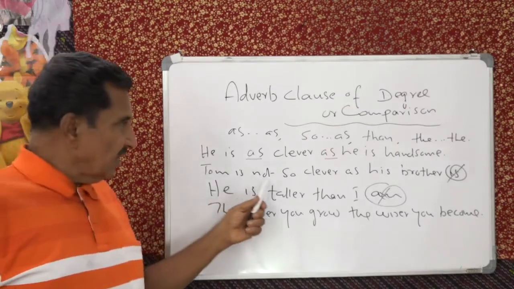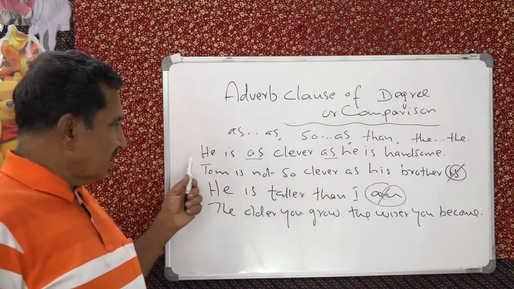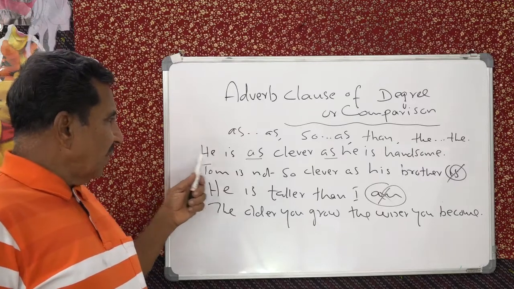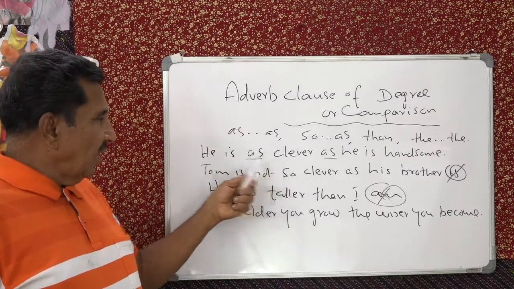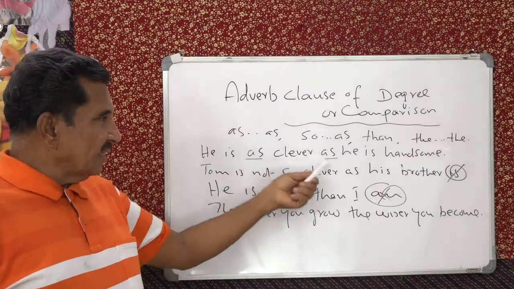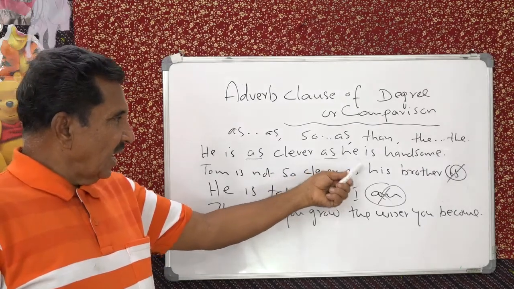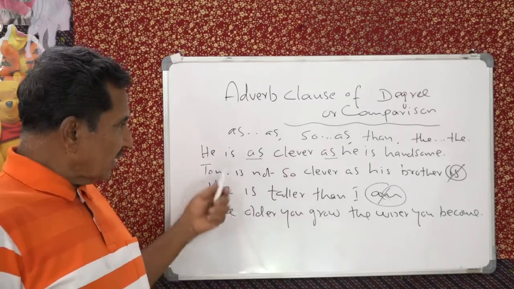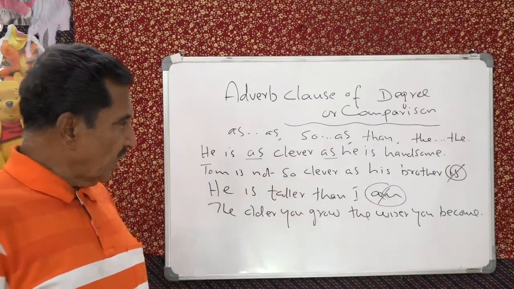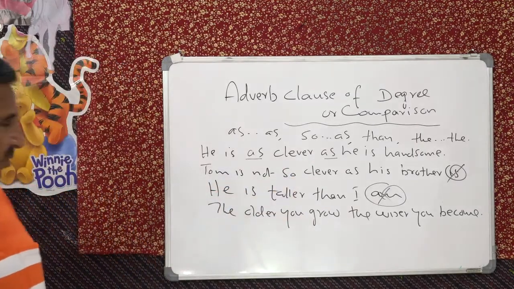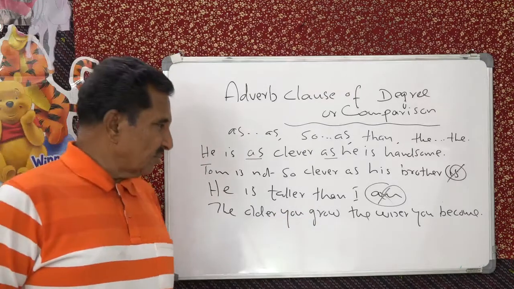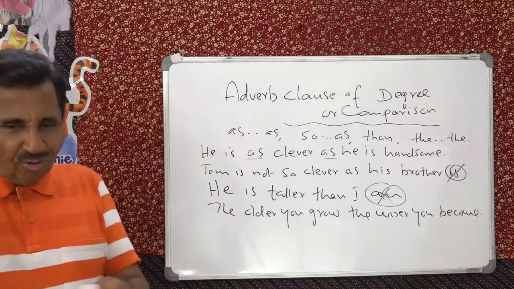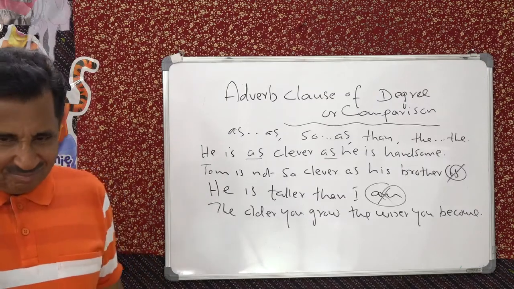He is as clever as he is handsome. Instead you can say, I am as bright as I am intelligent. Yes. You are as clever as you are handsome. Tom is not so clever as his brother. You are not so clever as I am.